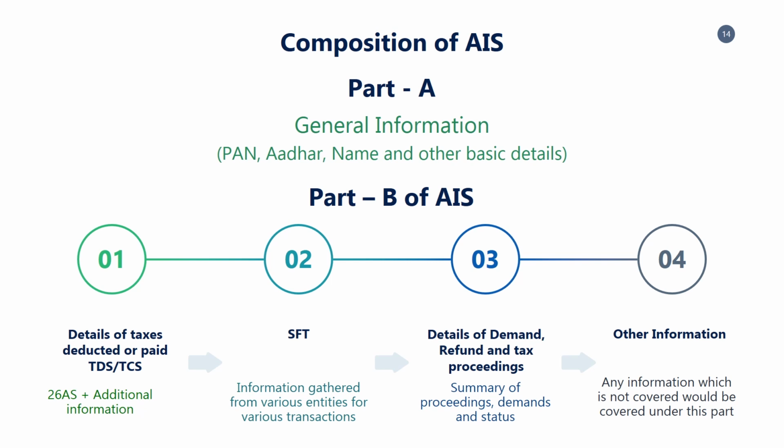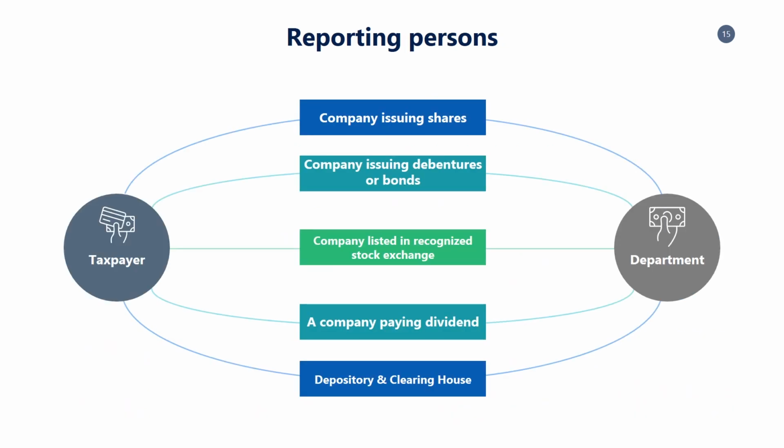With respect to SFT, specified financial transactions, there are two important points. 1. Reporting entities. 2. SFT and threshold limits. Reporting entities are those entities that are under obligation to pass on the information to the department when the specified transaction occurs and exceeds the threshold limits. The following are the reporting entities.